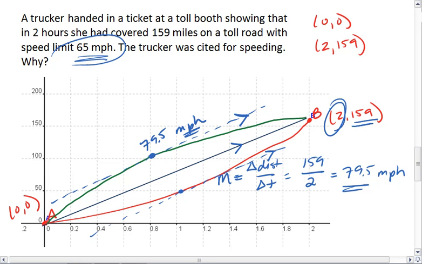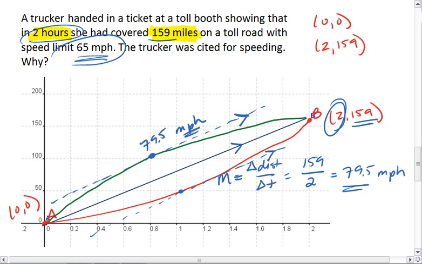You could also imagine it this way. Imagine that you have a car that is driving a constant 79.5 miles per hour. That car would cover 159 miles in 2 hours. The trucker, who covers the same distance in the same time, would have to start with the car and end with the car, which means either the trucker is driving the same constant speed as the car, driving side by side, or if the trucker drives slower first, she'll have to drive faster to catch up, making it so that her speed hits and then goes above 79.5 miles per hour.